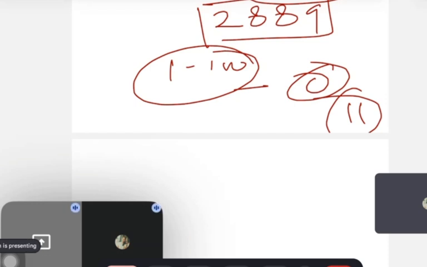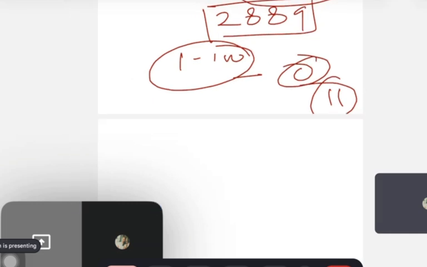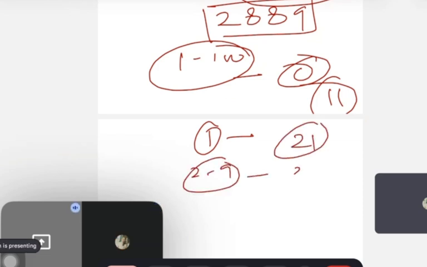This kind of mistake, guys, people actually make. So now listen, guys, and tell me, between 1 to 100, how many times will the digit one appear? 21 times. And from 2 to 9, total 20 times. So, guys, if you know this much, now this question is very easy.